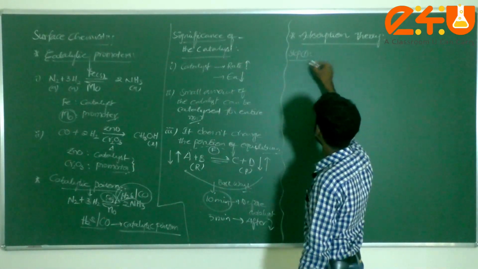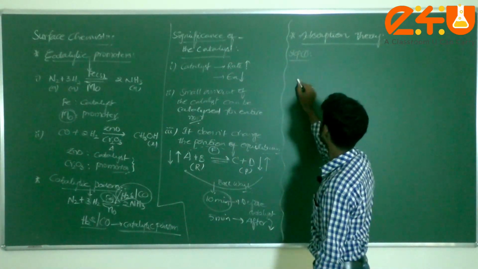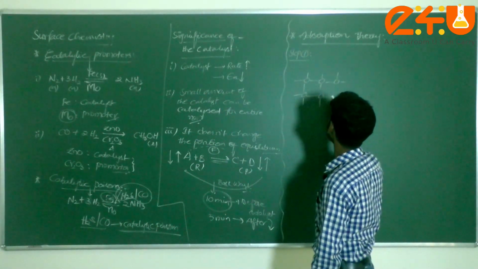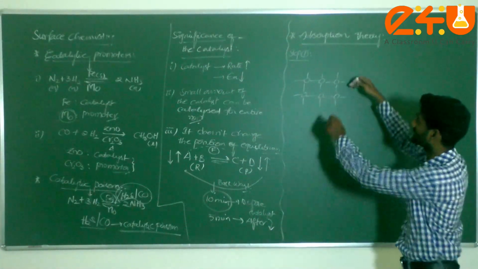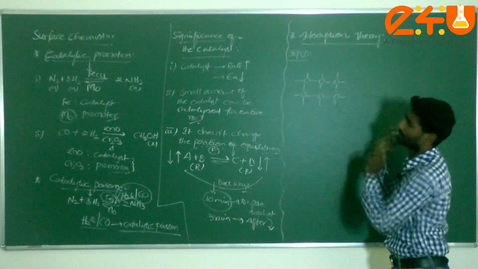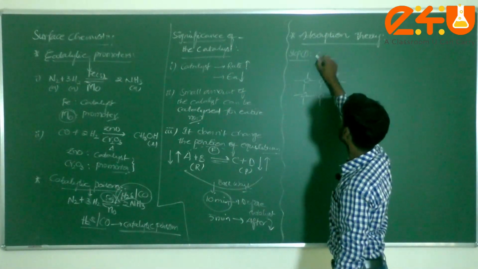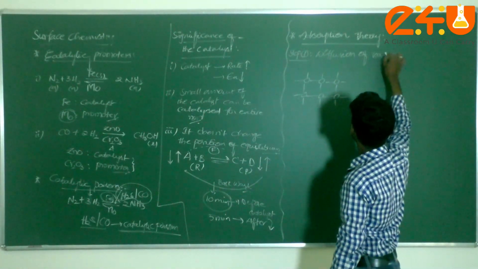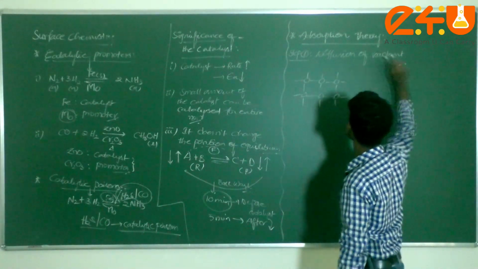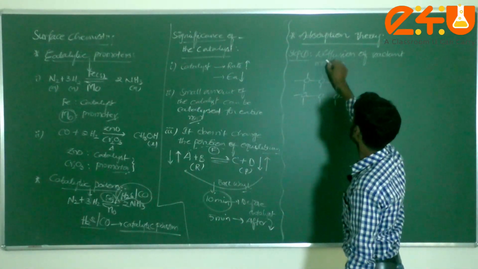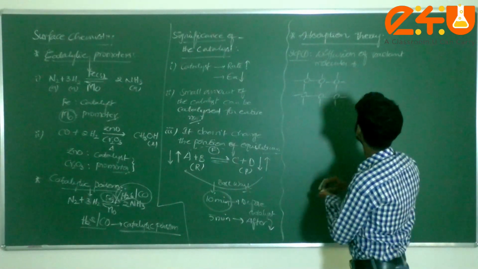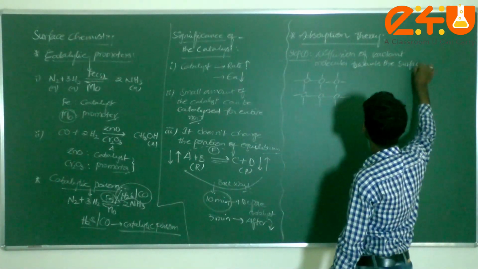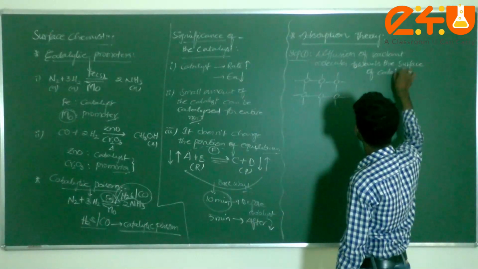I can consider the catalyst like this. This is the catalyst having some pores, so that the molecules can react here. What is step 1? The diffusion of reactant molecules towards the surface of the catalyst. This is a very important theory.